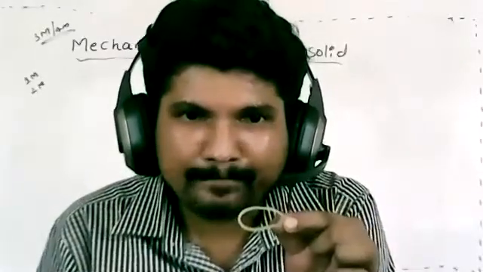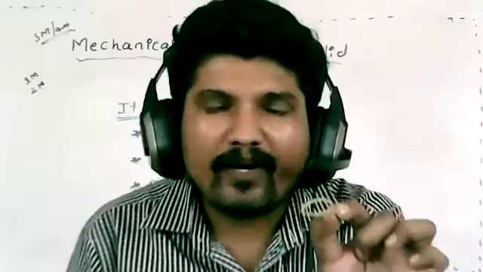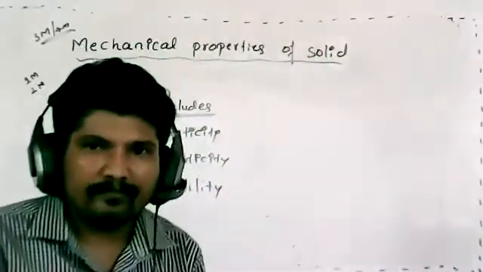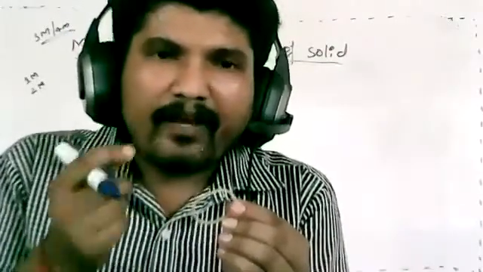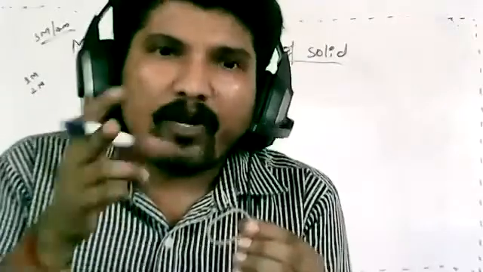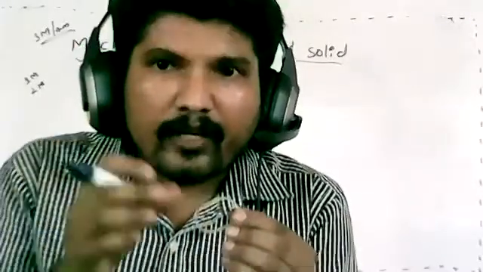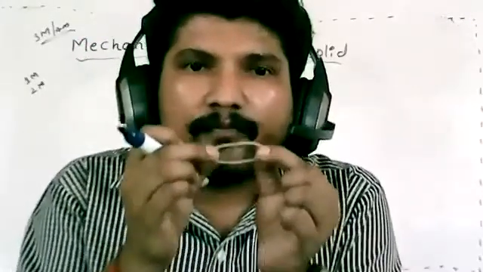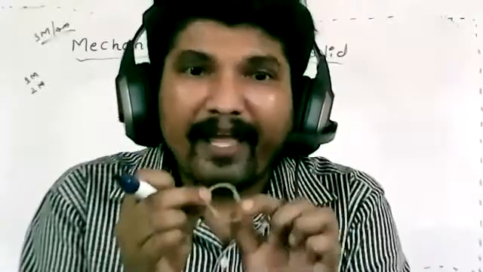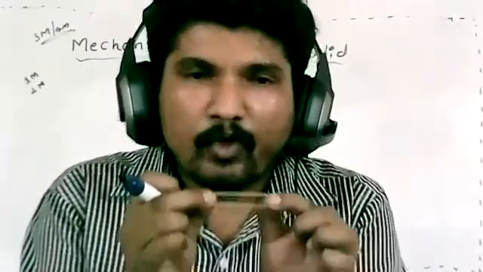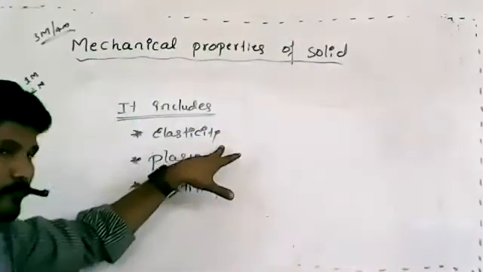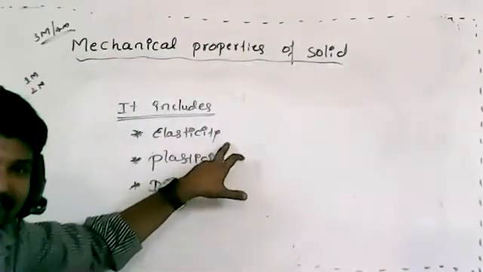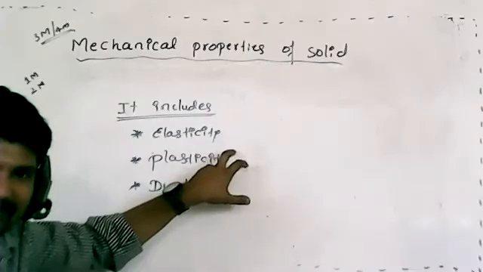How can I define this? It is a property or a tendency of a body which regains its original shape and size or original position after removal of an external force. So that property itself is called what? Elasticity. Remember, students.